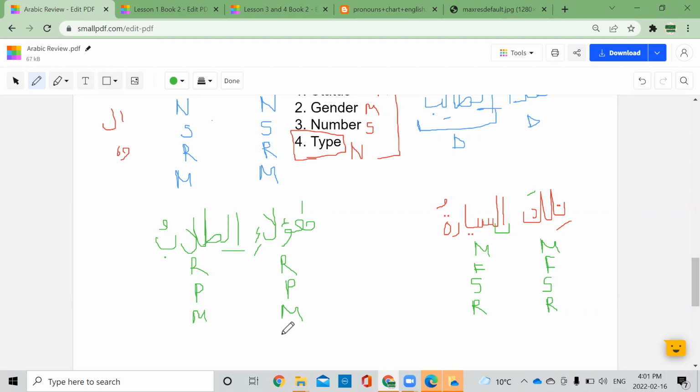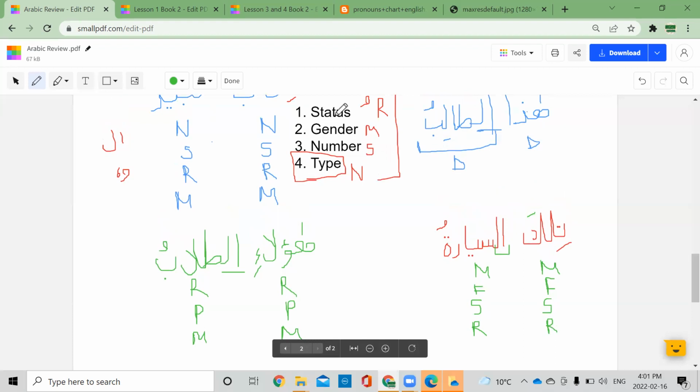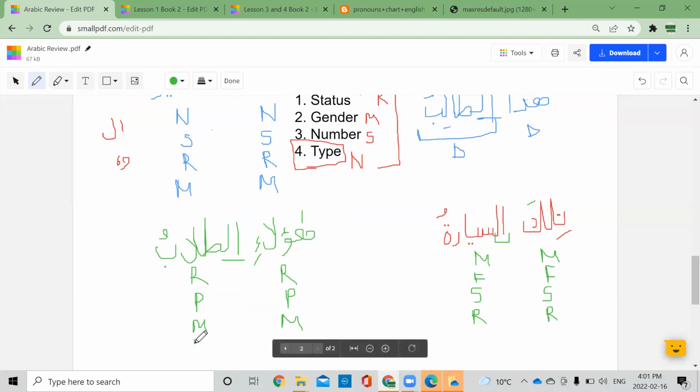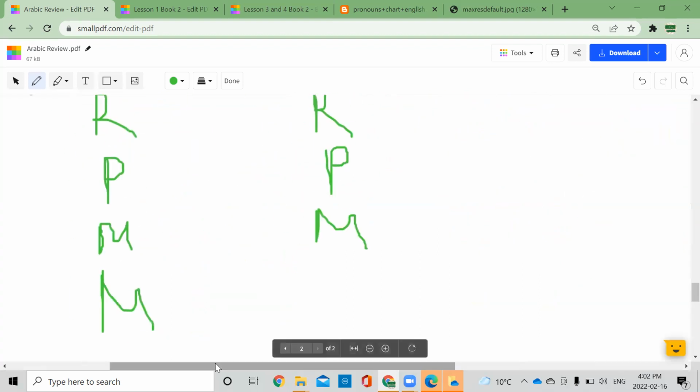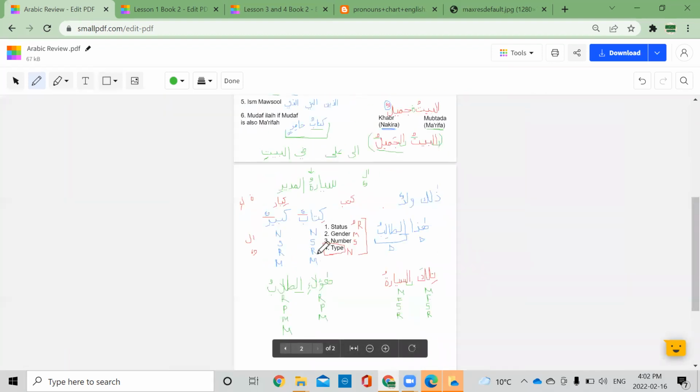Last one that we have to look at. I think we changed the order a few times, which is why it's getting confusing. Let's look here. Status, we did rafa. Gender masculine, number plural, and type both are marifa. Yes, correct.